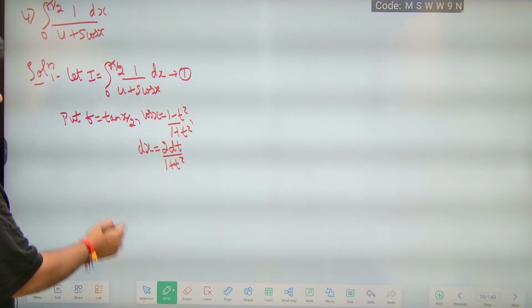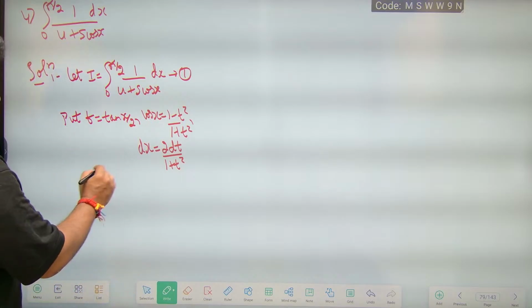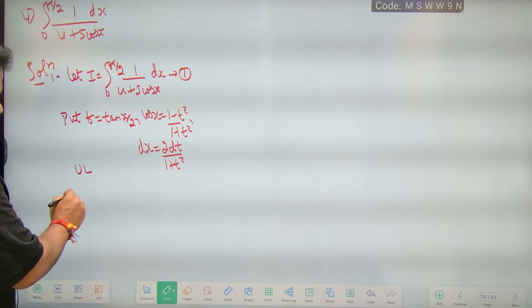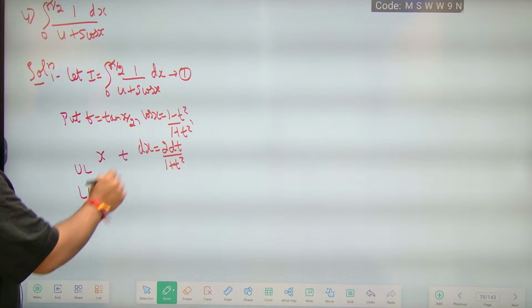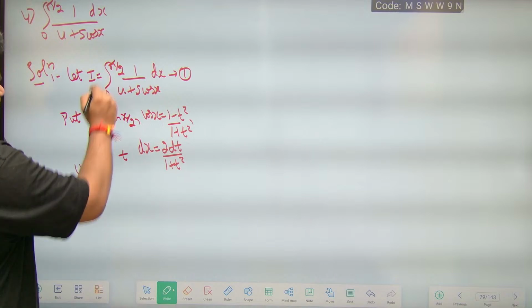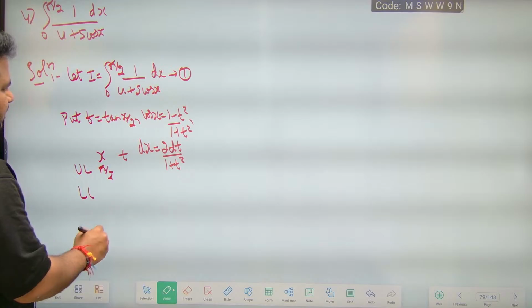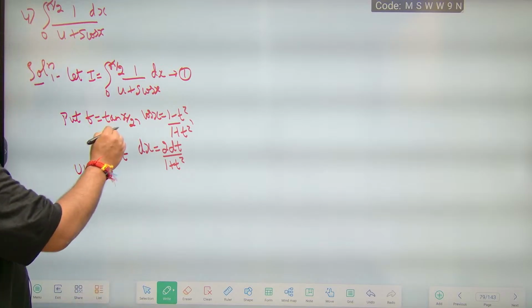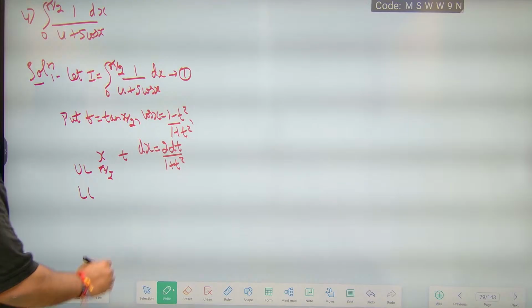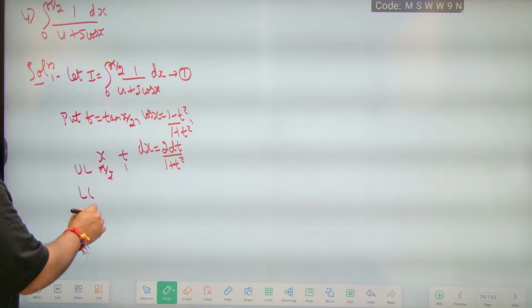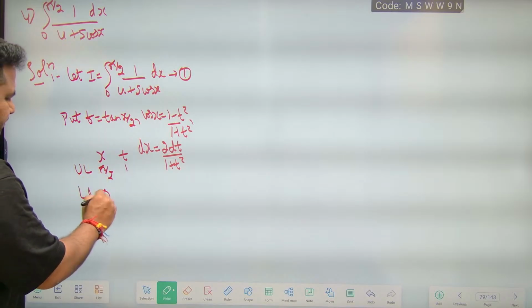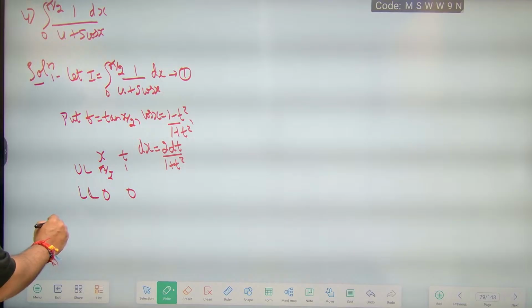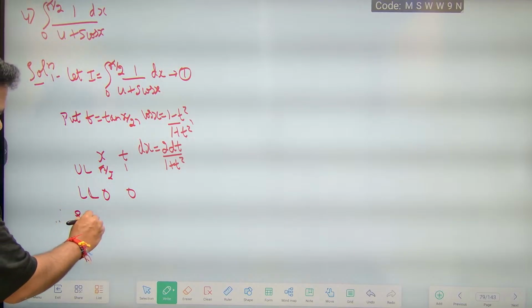But here we have to change the limits also, because we are putting t is equal to tan x by 2. When x is equal to pi by 2, t is equal to tan pi by 4, that is 1. So the upper limit is t equal to 1. When x is equal to 0, t is tan 0, that is 0. So the lower limit is 0. Therefore equation 1 becomes: